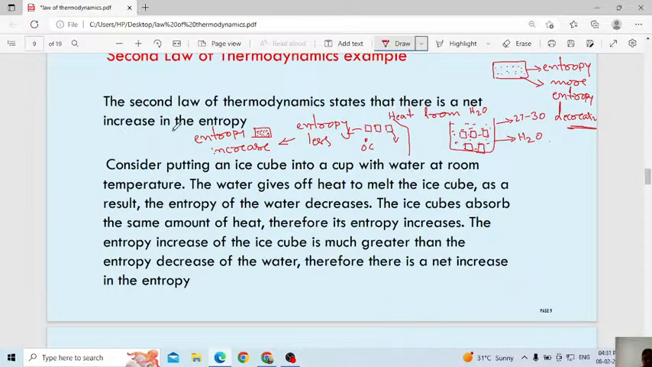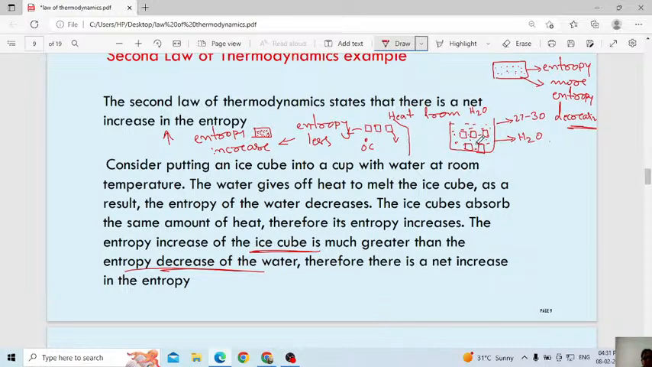But here what is very important is that the entropy increase in ice is very important. We will consider this, it will be more compared to here. I included the line: the entropy increase of the ice cube is much greater than the entropy decrease of the water, because whichever system gains the energy, that will be more powerful, correct? No, here the ice is absorbing the heat, then the entropy of the ice will increase. That is very important here, because the ice started melting.